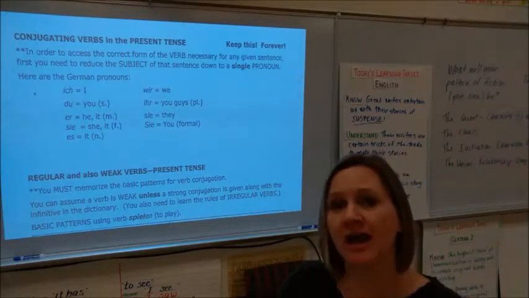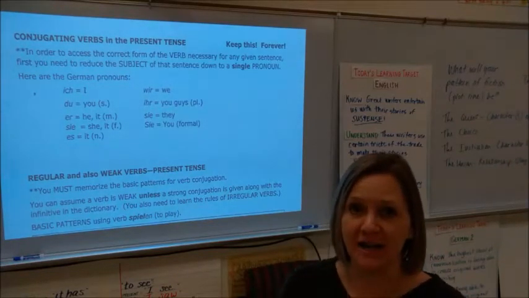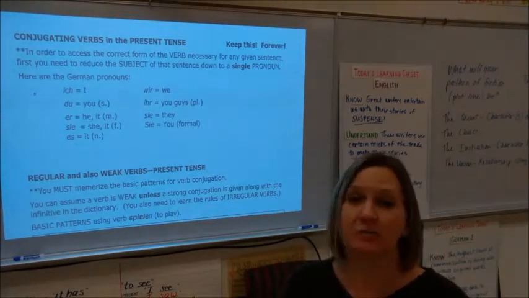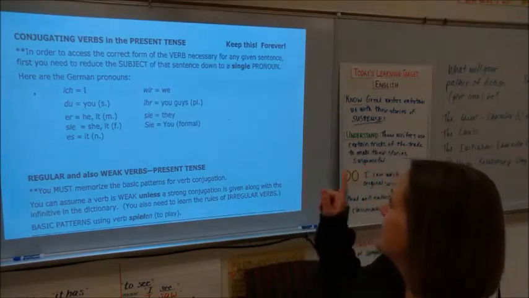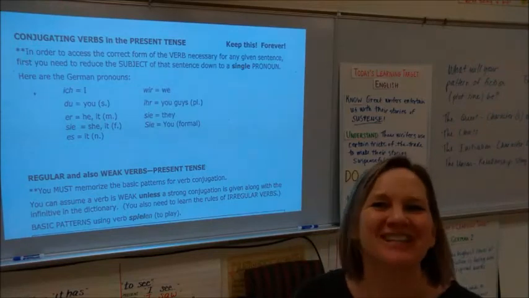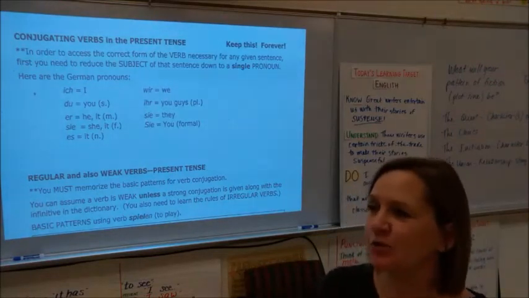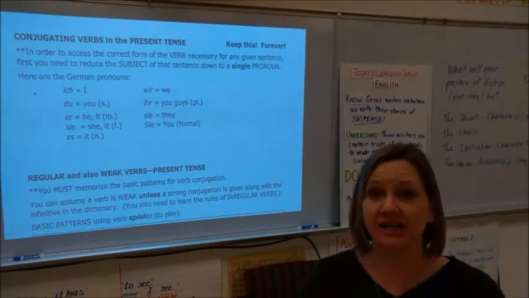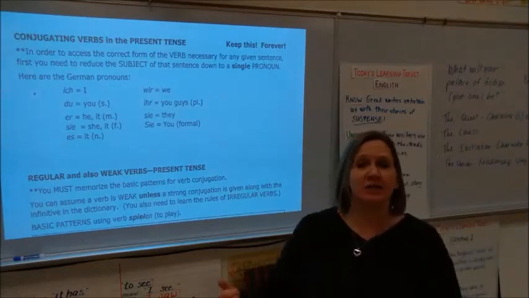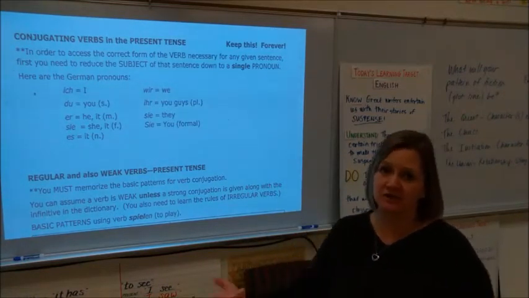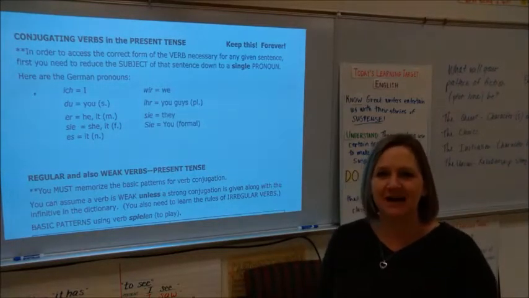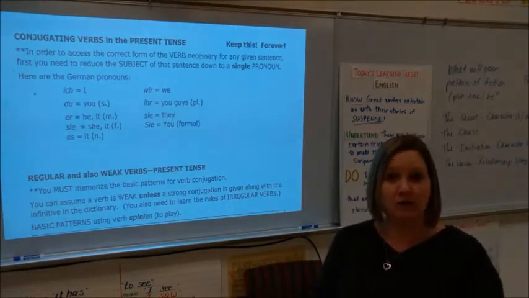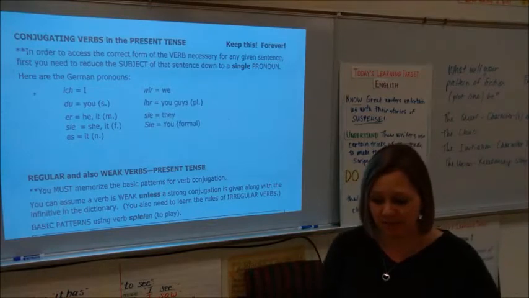Okay, so you should have the binder piece with you right now, binder piece Q2B4. It's called Conjugating Verbs in the Present Tense, and the paper says to keep this forever. Today we're going to focus on just conjugating weak verbs and then irregular verbs that are still weak, but that have a special thing here or there that we need to keep in mind. So, follow along as I walk you through this paper.